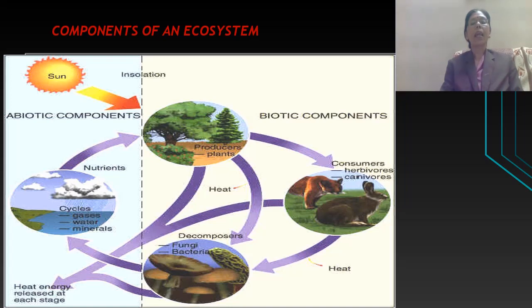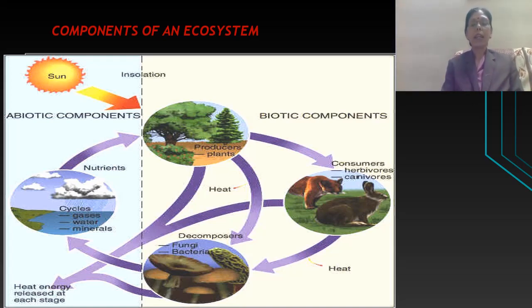Next is biotic factors. As I told you, bio means living and tic means factors. These are the living factors, and these factors are plants. Number one, plants are also called autotrophs. Auto means self, trophs means prepare. These are the organisms which prepare their own food, and they are the green plants considered as trophic level 1.